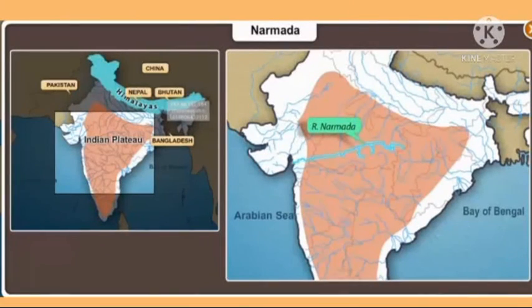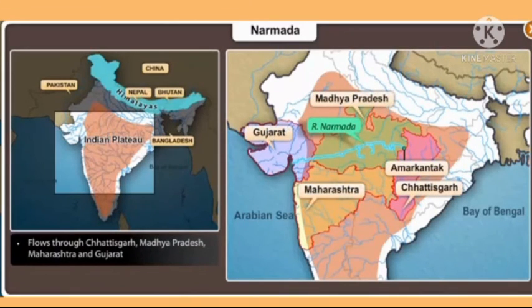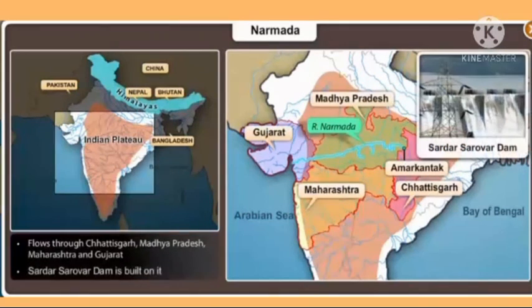The Narmada River is the largest west-flowing river in India. The river originates in the hills of Amarkantak and drains into the Arabian Sea. It flows through Chhattisgarh, Madhya Pradesh, Maharashtra, and Gujarat. The Sardar Sarovar Dam in Gujarat is an important dam built on this river.